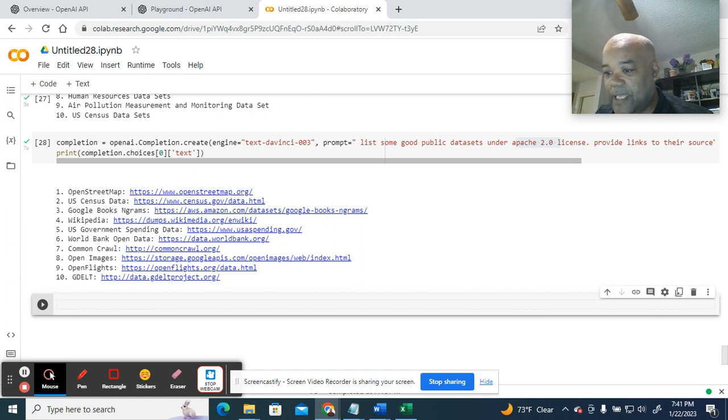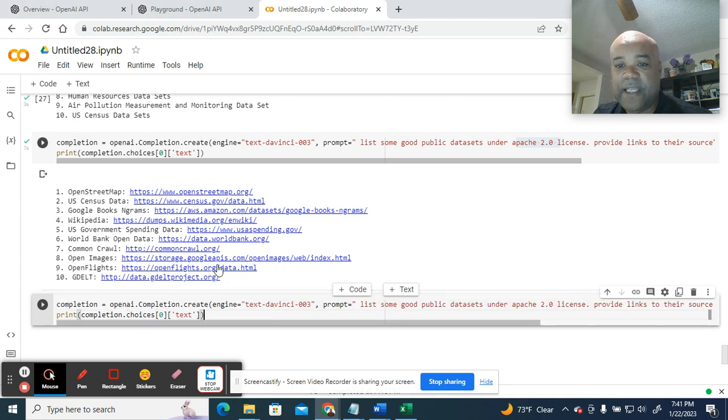So yeah, that's a good way to look for data sets. I might want to just take that one step further, though, because as I think about it, I don't have a description for it. So I'm going to ask for good data sets that are public.